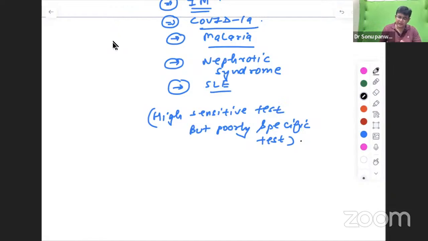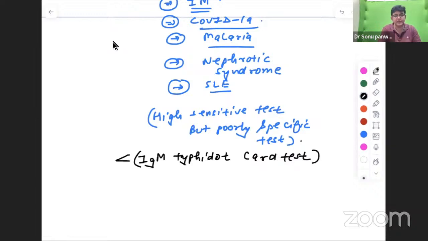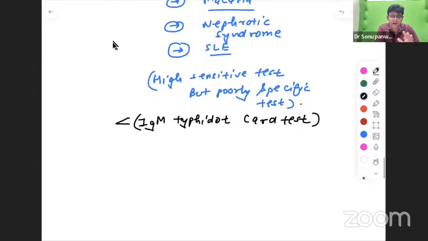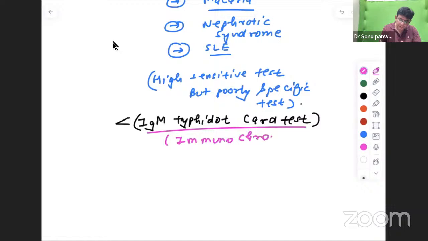And that's why nowadays they have started going for the IgM Typhoid card test rather than Widal. They are preferring it. It is easy to do, you get the results fast, and the sensitivity is also good. The IgM Typhoid card test, and any sort of card test, depends on which principle? The immunochromatographic principle.